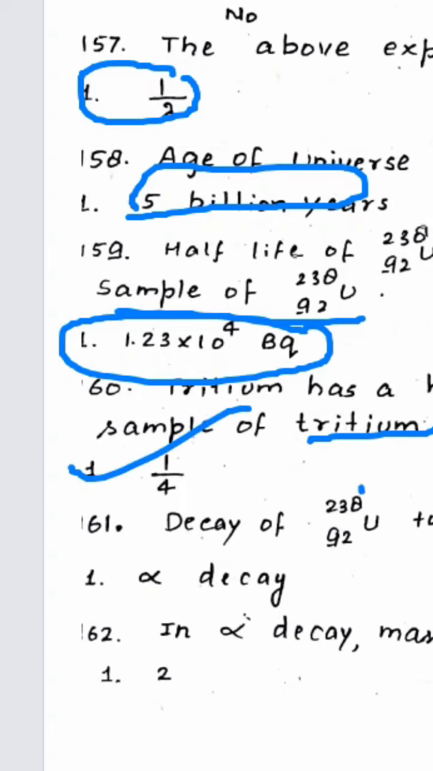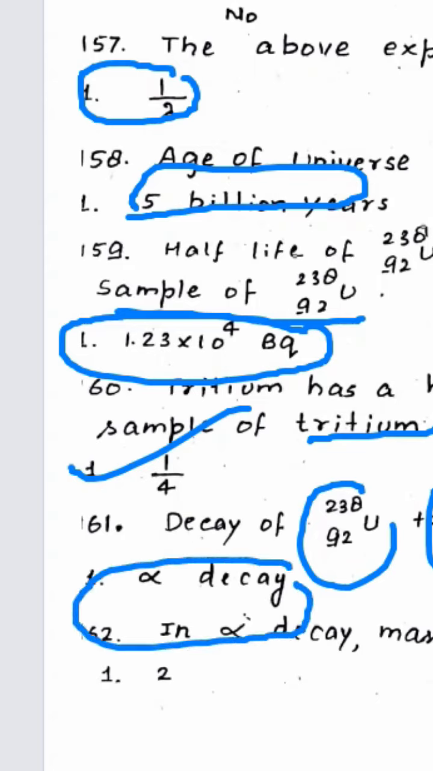Next is, decay of 238 to this is an example of. So obviously it's an example of alpha decay, because here the atomic number decreases by 2 and the mass number by 4. So clearly it's an example of alpha decay. Next is, in alpha decay, the mass number changes by 4. So the second is correct over here.